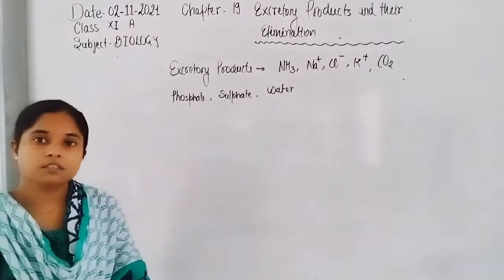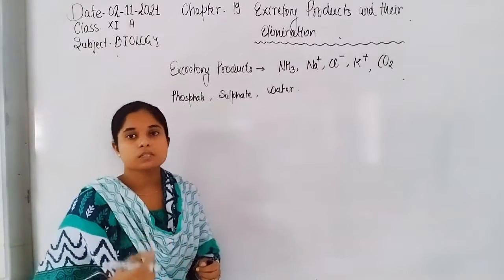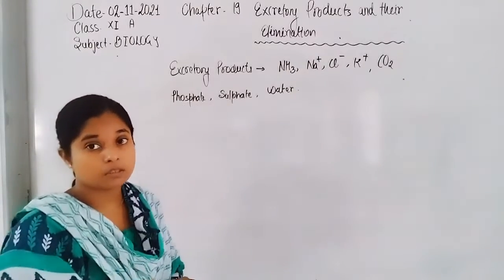These are the excretory products, but we are going to discuss the nitrogenous waste.